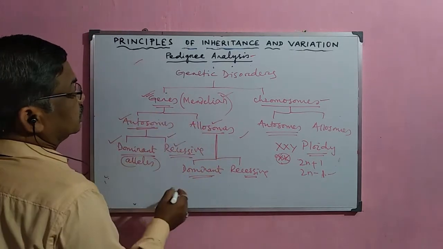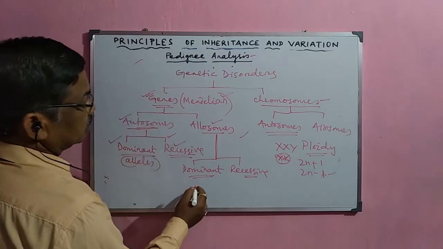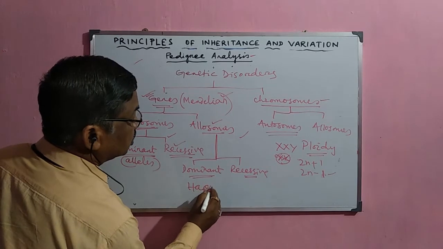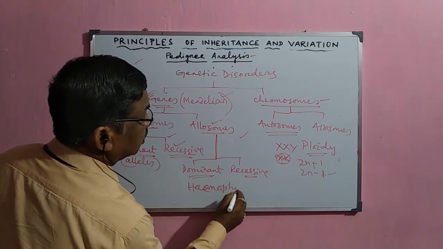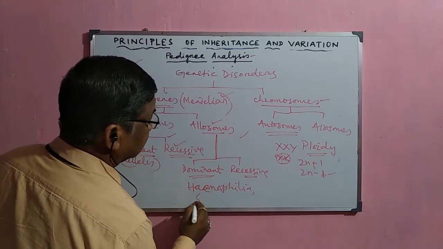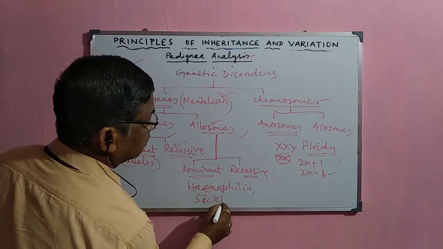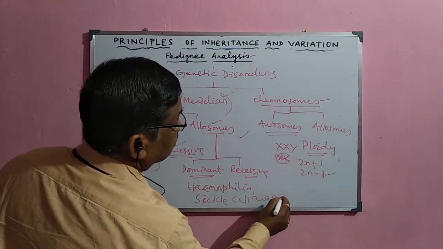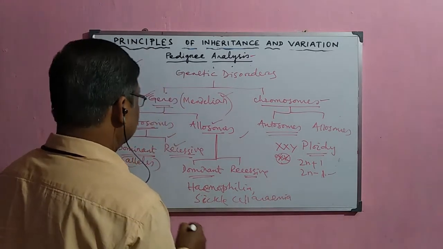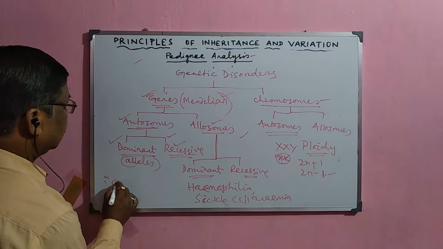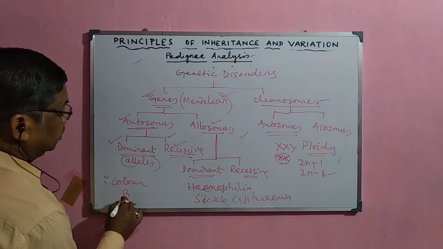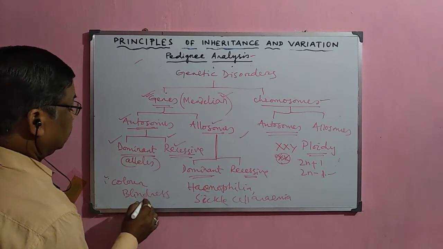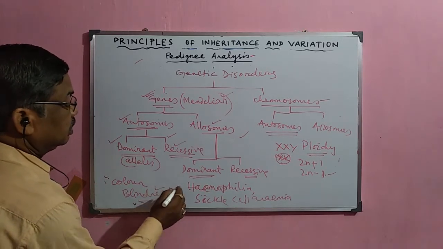There are many examples of genetic defects, like hemophilia, sickle cell anemia, and color blindness. These are different defects which occur in human beings.